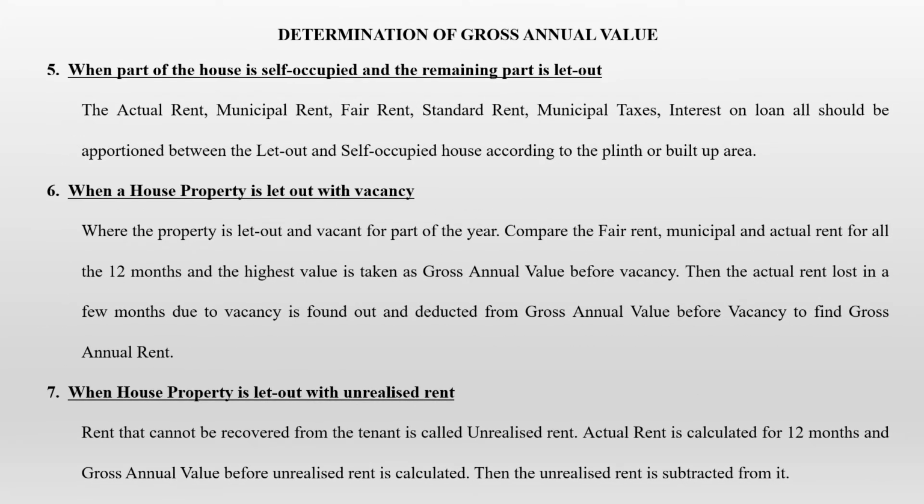Now the fifth case is where part of the house is self-occupied and the remaining part is let out. The actual rent, municipal rent, fair rent, standard rent, municipal tax and interest on loan should all be apportioned between the self-occupied and let out portions according to the plinth or built up area. So the same house, you give half for rent and half you occupy. In that case, the income will be apportioned according to the plinth or the built up area. That you need to remember.